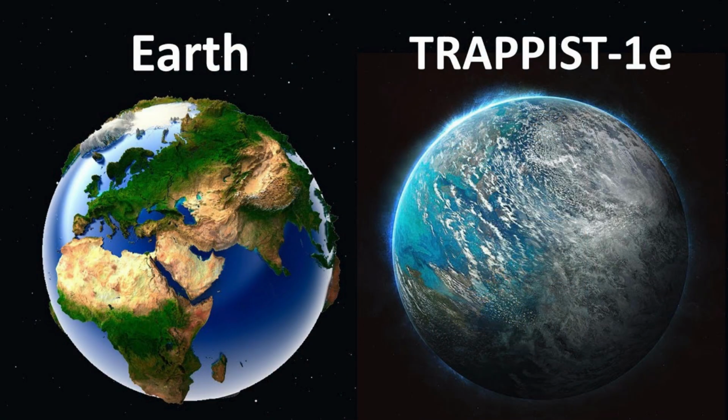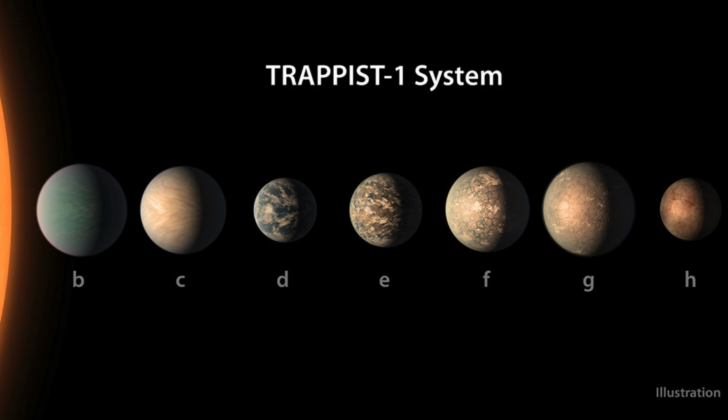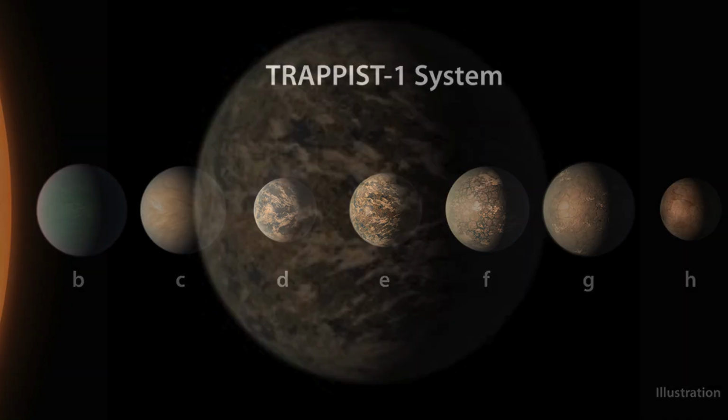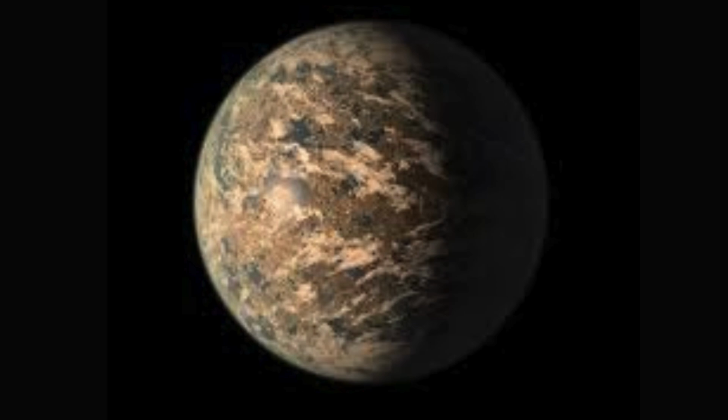TRAPPIST-1e. Another planet that scientists believe may be able to support life is TRAPPIST-1e. This planet is one of 7 other Earth-like planets in another solar system, but TRAPPIST-1e lies within the habitable zone of that solar system. However, it is still yet to be discovered whether this planet in fact contains liquid water on its surface, or below the surface for that matter.